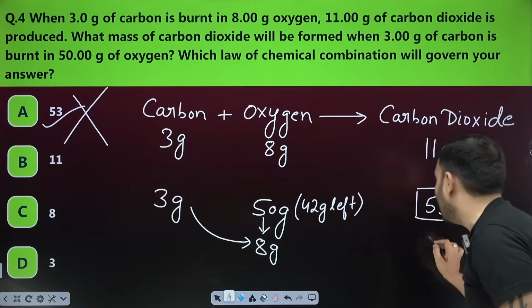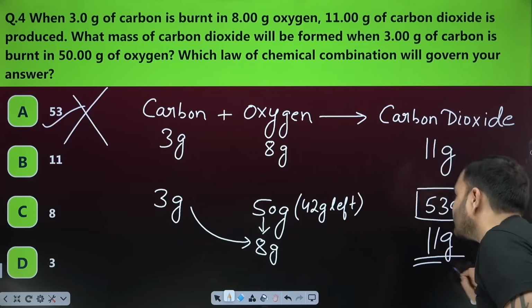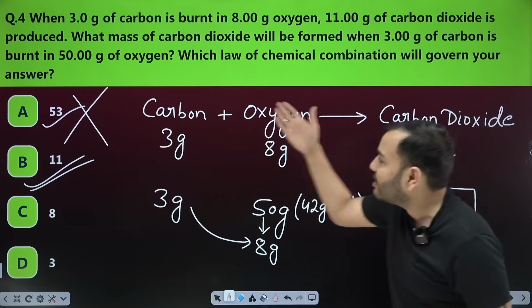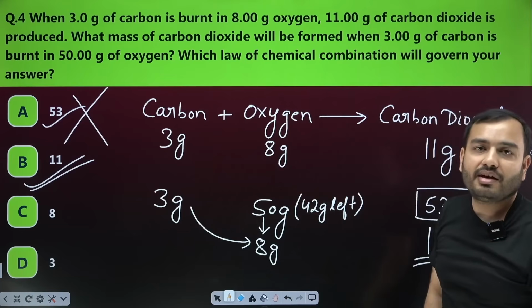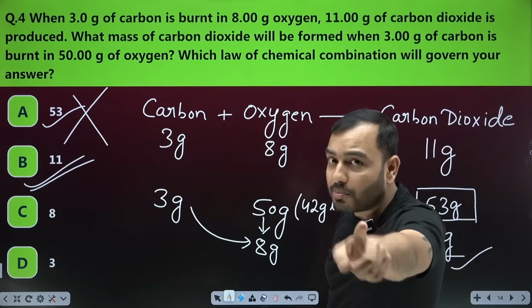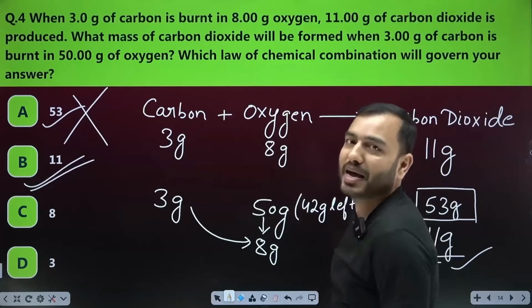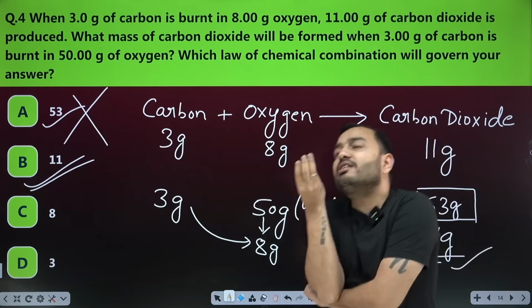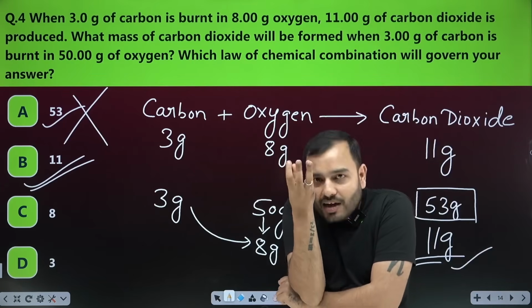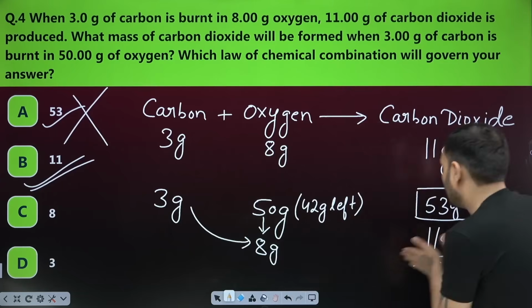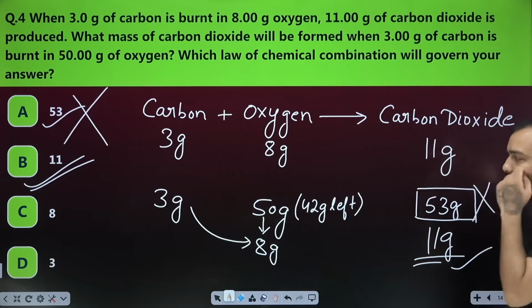3 and 8. What will the answer be here? 11 gram again. Which option is correct? Option B, 11 gram. Again 11 gram, because 3 gram of carbon will react with only 8 grams. Things go wrong by applying the law of conservation of mass, but the law is not wrong. Your thinking is wrong. You give all the oxygen to it, but it doesn't need it. Bhai, 3 gram of carbon is just saying we will not react with this much oxygen. Give us less. We need only 8. Give 8. These two reacted.